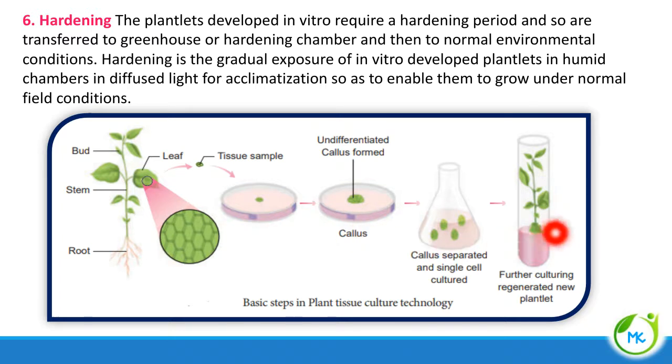So these are the basic steps in plant tissue culture. This can be asked as a diagram. From the plant, an explant is taken and added to the nutrient medium, and callus is formed. From the callus it is separated and single cell cultured, and from the single cell we can produce an entire new plantlet. So these are the steps involved in plant tissue culture.